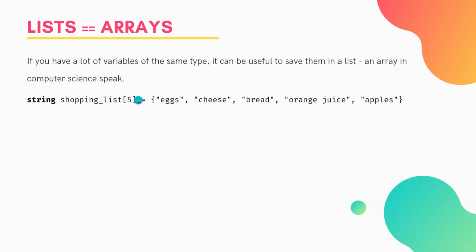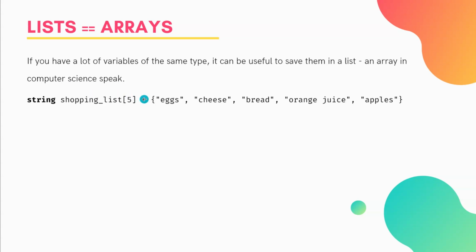We need the square brackets to tell the compiler this is an array that we're making. We've also put in here the size of the array. You have to tell the compiler how much space, on the hard drive or your RAM, it needs to save for this array.